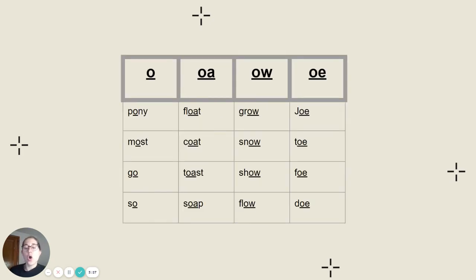So these are some of your long O words that we could use for our spelling pattern this week. We can hear the long O from the letter O in pony, most, go, and so. We hear a long O from OA in float, coat, toast, and soap. We hear a long O from OW in grow, snow, show, and flow. And we hear long O with the letters O and E in Joe, toe, foe, and doe. If you do not have this chart written down, go ahead and pause to get it written down.